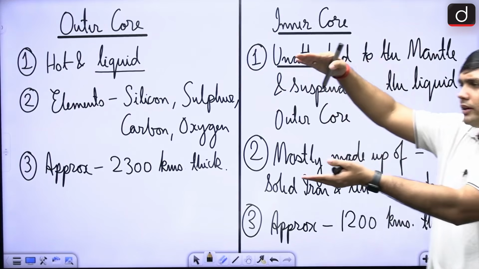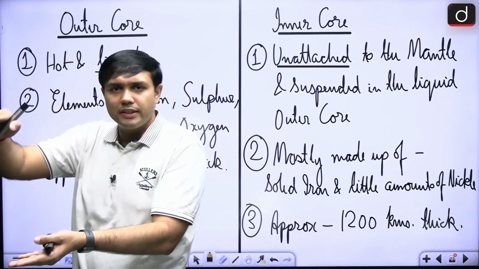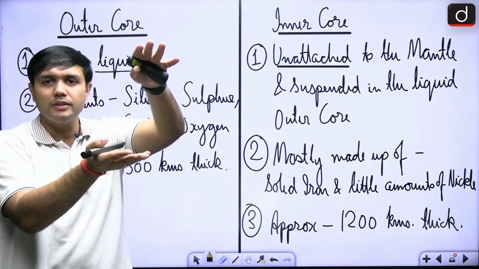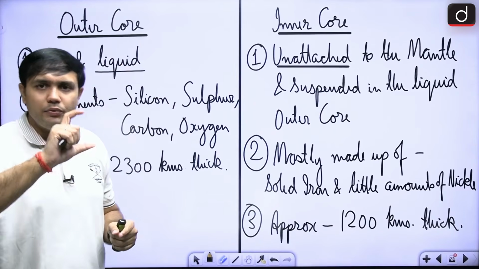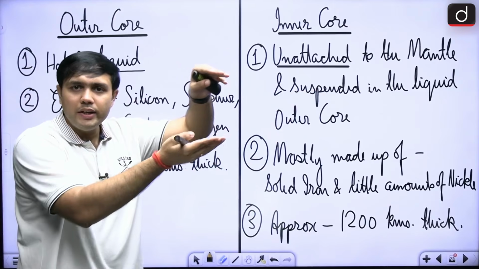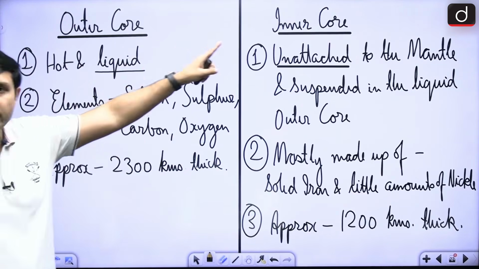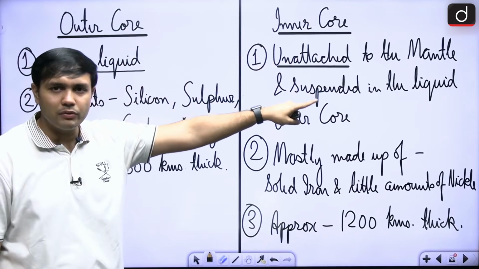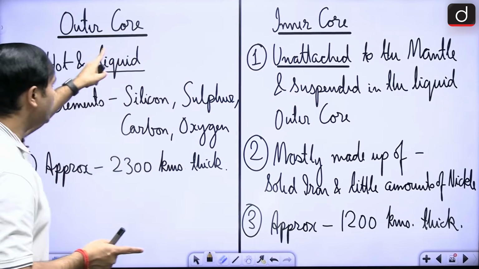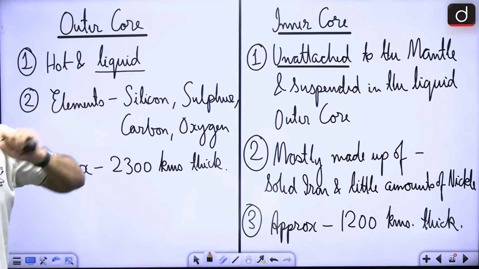From 2900 kilometers to the center of the earth, that is 6371 kilometers, there is this whole cross section comprising the core. From 2900 to 5150, there is the outer core, and from 5150 to 6371, there is the inner core. The major difference is that the outer core is liquid in character and the inner core is solid in character, right?